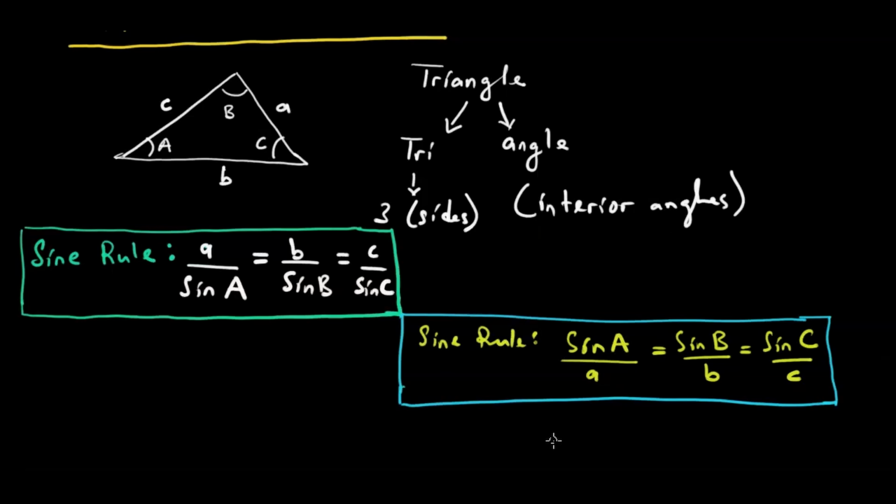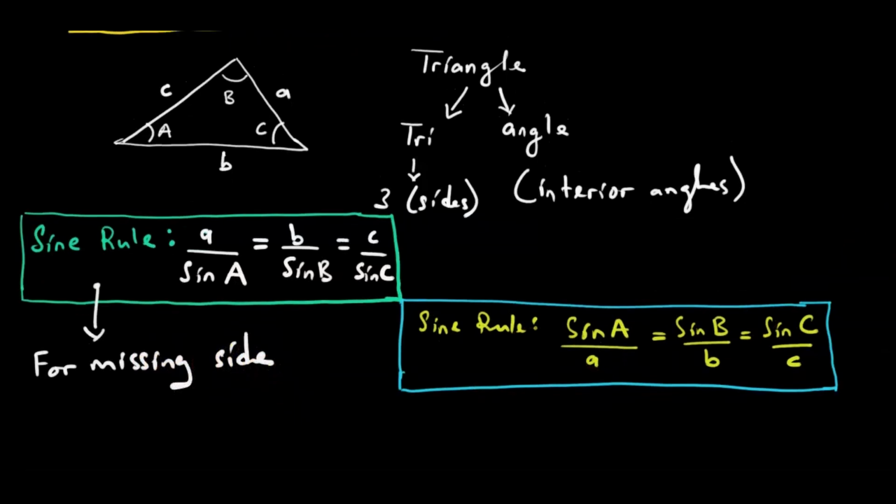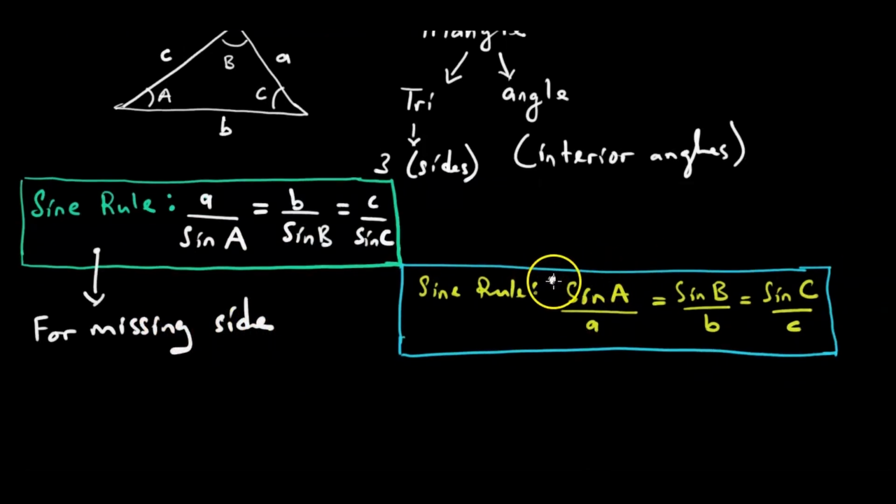Are you looking for a missing angle or you are looking for a missing side? If you are looking for a missing side, you use this one. So this is for the missing side. Then if you are looking for a missing angle, you use this one. This is for the missing angle.